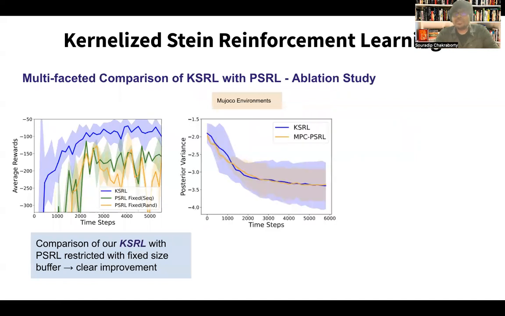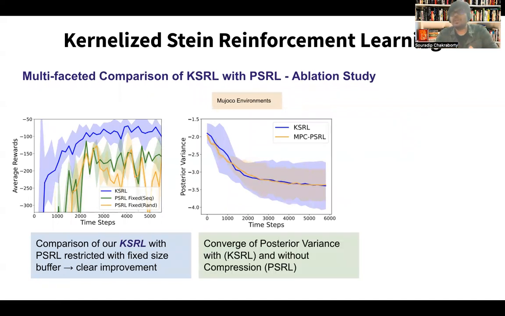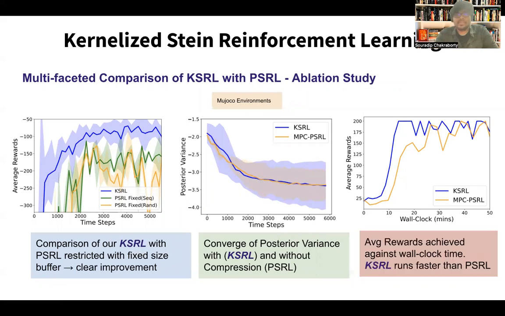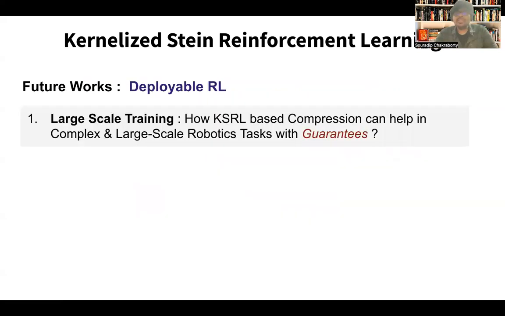Similarly, we see the comparison of posterior variance convergence with the time steps when we are doing compression and when we are not doing compression. Even though we are doing compression, ideally the posterior variance should have increased, but since KSD is doing intelligent compression, it converges almost equivalently with PSRL. And finally, since the computational bottleneck is less, KSRL requires much less wall clock time than PSRL. So this was the main part of our work.